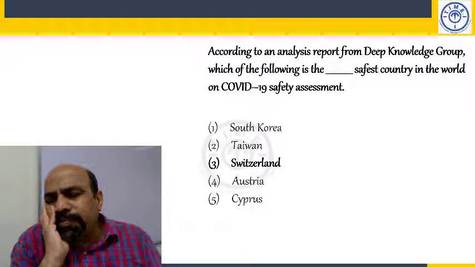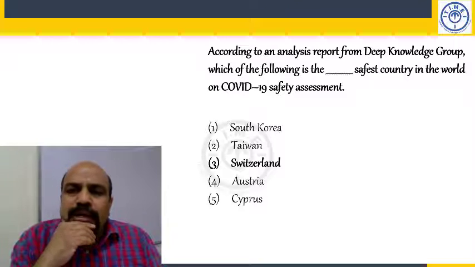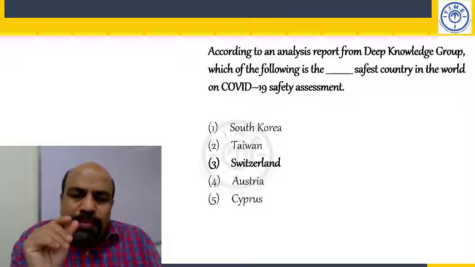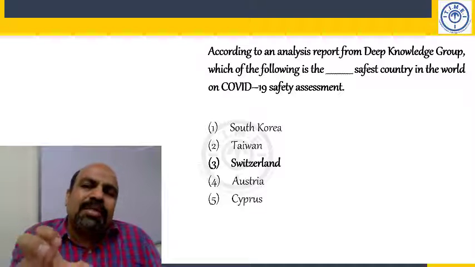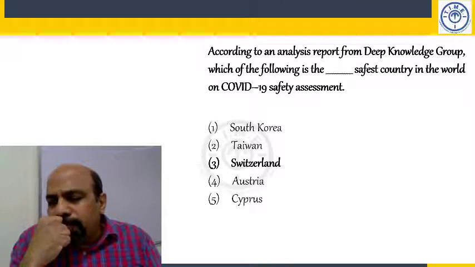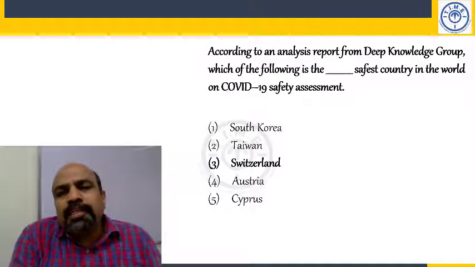According to an analysis report from Deep Knowledge Group, which of the following is the safest country in the world? Switzerland. The population is very small. It's a very small country and there are very tight controls. People follow rules. And in our country, rules are followed more in exception than the norm.